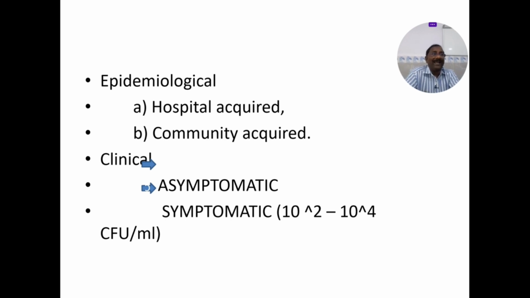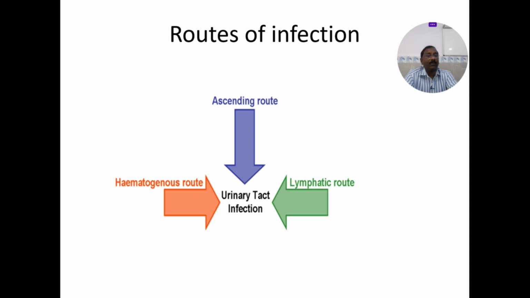So if the pain is in the flanks, when these symptoms are associated with fever, chills, rigors, or costovertebral tenderness, so definitely it's a case of ascending infection leading to pyelonephritis. So in pyelonephritis, you will have the systemic symptoms. Whereas in the simple lower urinary tract infections, you will have these 6 symptoms only, pertaining to the urethra and the bladder. So the ascending route, already told you from the gastrointestinal, hematogenous route through the blood spread, and the lymphatic route. So by these 3 ways, most of the people will have the urinary tract infections.